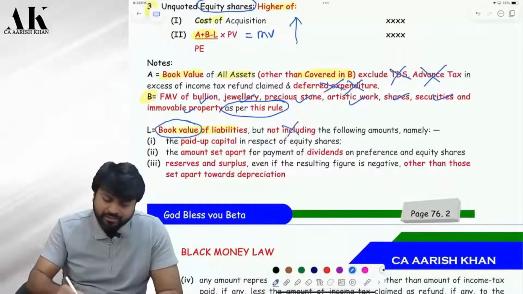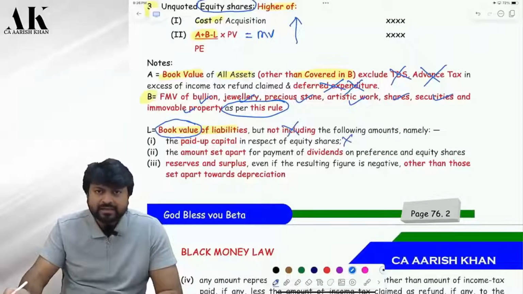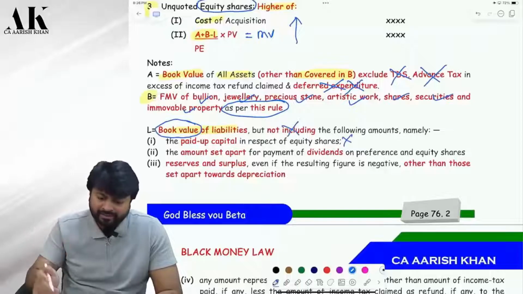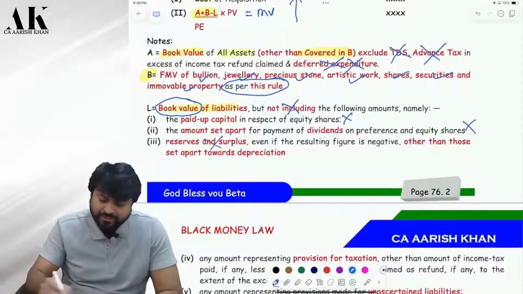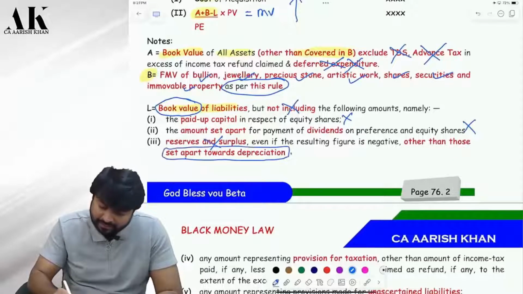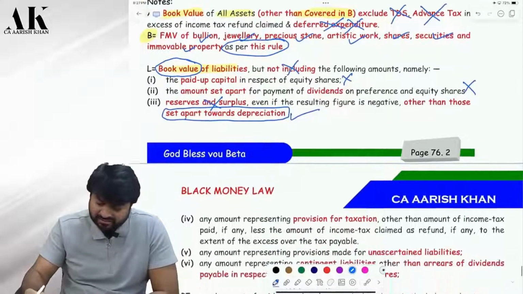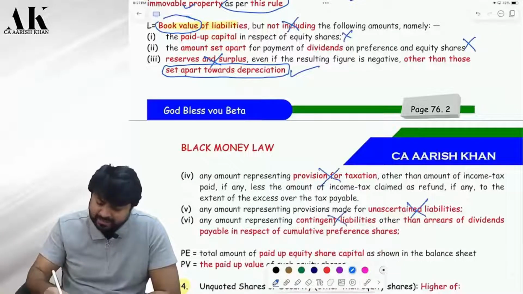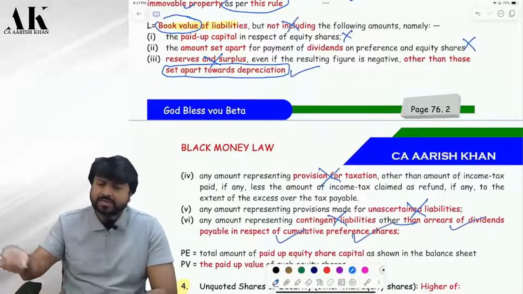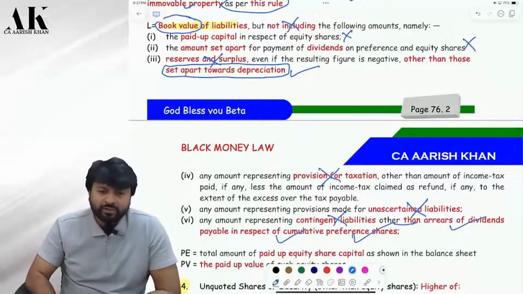But not including certain things, like paid up capital will not be part of it. Right? Paid up capital will not be part of liability. Amount set apart for dividend will not be part of liability. Reserves and surplus will not be, but other than those set apart towards depreciation, this will be part of liability. Do you remember that? Same points were there over there. Provision for tax will not be part of liability. Unascertained liability will not be part of liability. Contingent liability will not be part of liability. But other than, it means arrears of dividend in respect of cumulative preference shares will be part of liability, because it is other than. If it is other than, then you have to include, correct or not?